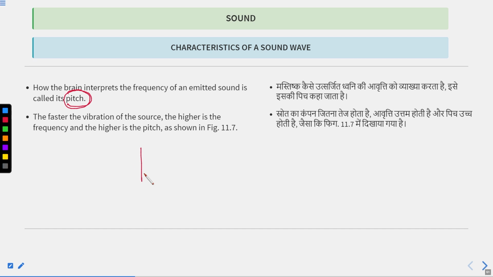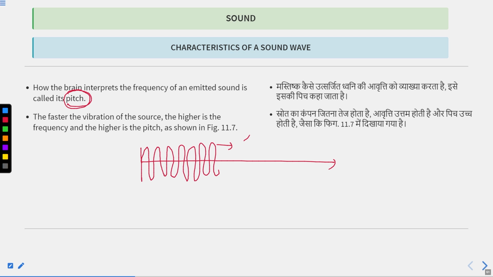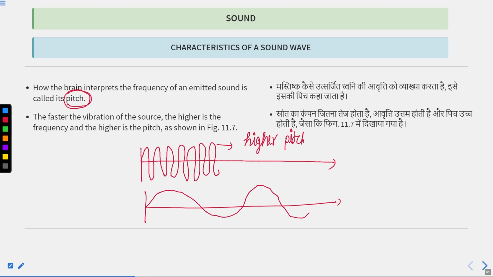Okay. If anything has higher frequency, meaning its wave is like this, then we call higher frequency higher pitch. How our brain interprets the frequency of an emitted sound is called pitch, and if anything has high pitch, it has high frequency, and if any sound has low frequency, then it has low pitch.